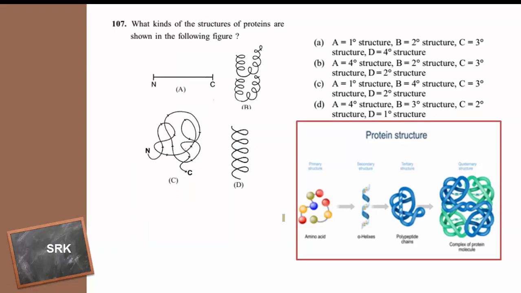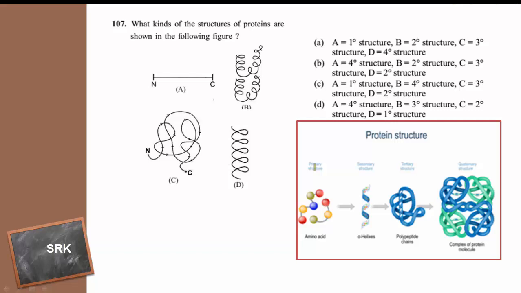What kinds of structures of protein are shown in the following figure? The proteins are the polymers of amino acids. When many amino acids are joined by peptide bonds, the long chain formed is called a polypeptide chain, and that polypeptide chain undergoes post translation modification, and it will produce some specific structure: primary, secondary, tertiary and quaternary. So these are the 4 types of protein structures.